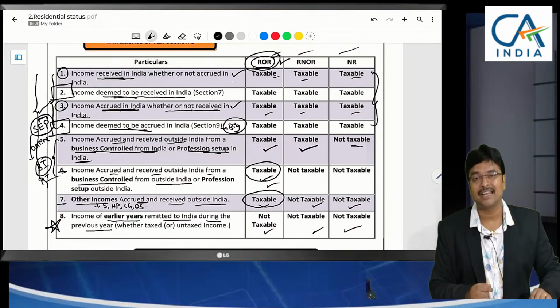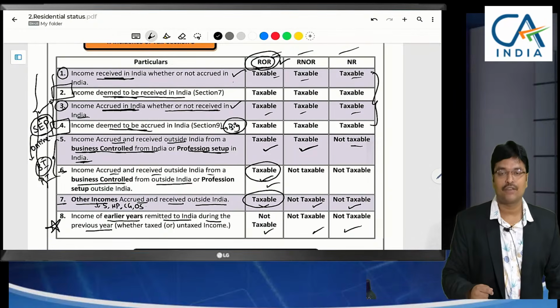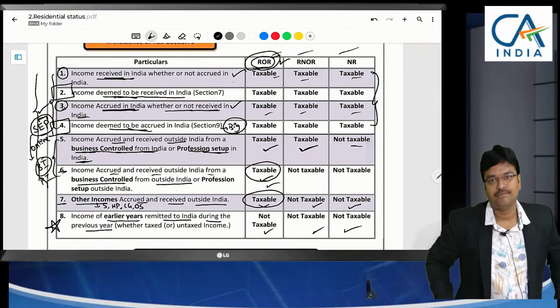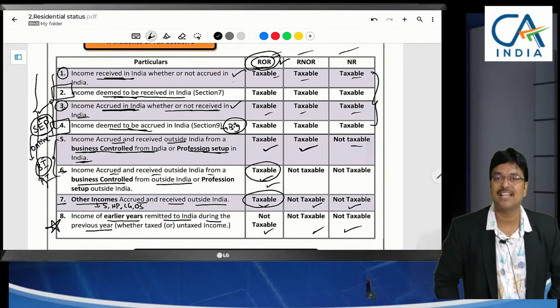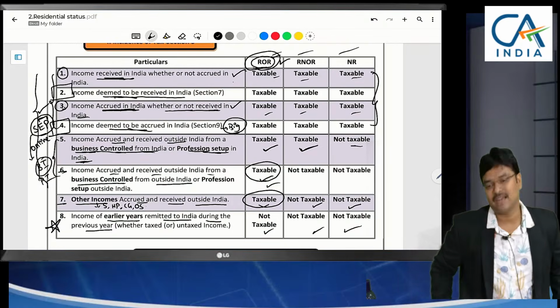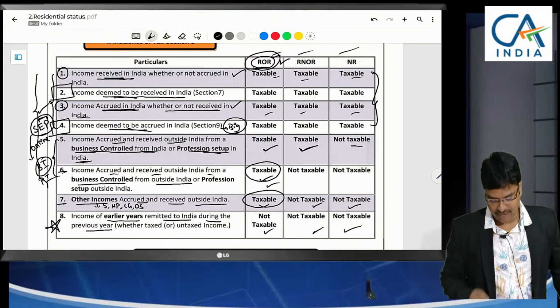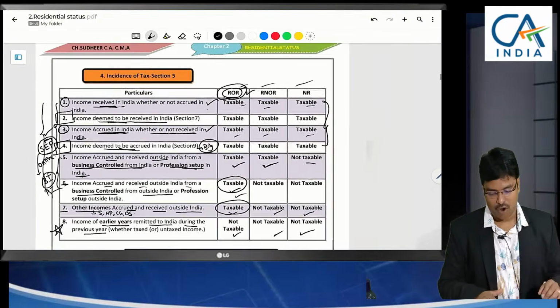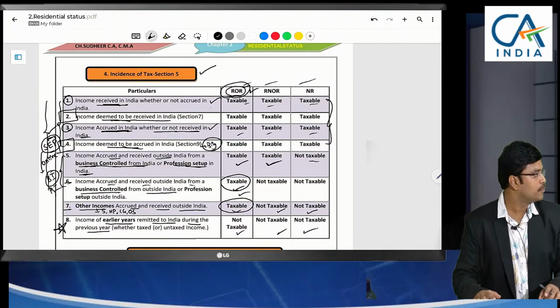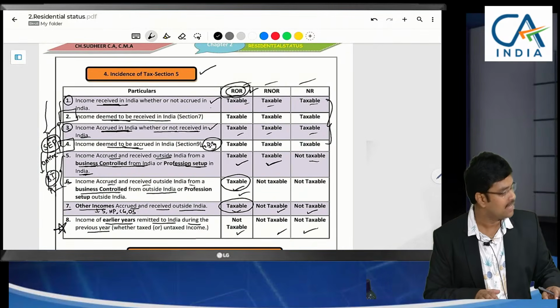That's why that income, if remitted to India, first of all, the 8th point is where the income is received outside India. Now what has been done? Remittance is only done now. So that remittance is not taxable at all. That's what the clarification has been given here. So all these incidents of tax have been specified in section 5. So by this, we have completed these categories.